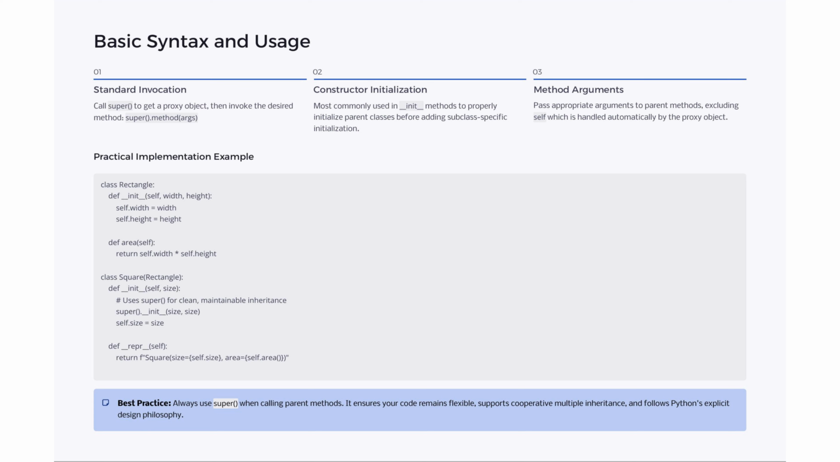Invoke super to access parent methods like super().method(args). It's crucial in __init__ for initializing parent classes before subclass specifics. Exclude self in method arguments. The proxy handles it. For instance, in class Square, super ensures clean inheritance from Rectangle, maintaining flexibility and supporting Python's cooperative multiple inheritance.